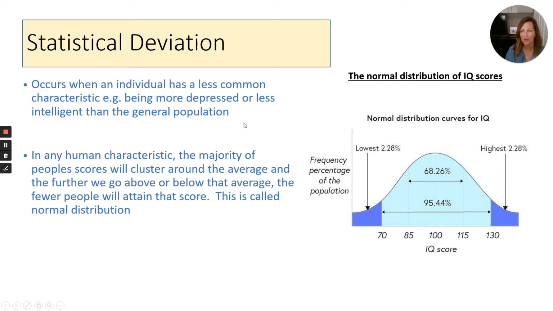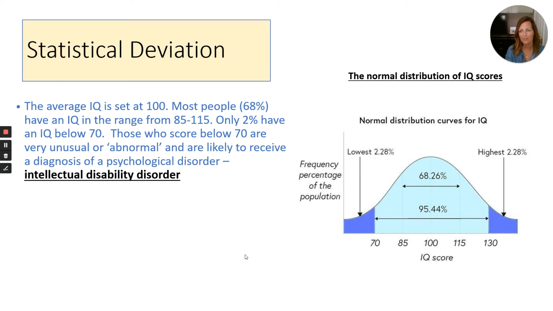So this occurs when an individual has a less common characteristic, so being more depressed or less intelligent than the general population. And really, in every human characteristic, the majority of people's scores are going to cluster around the average. We're all going to be fairly similar, and some will be slightly above, some will be slightly below. And that is the normal distribution. But then what we have are the very, very ends of either scale, which don't fall in with the normal distribution. So this is the example of the intellectual disability disorder.